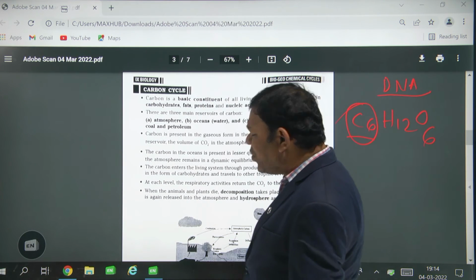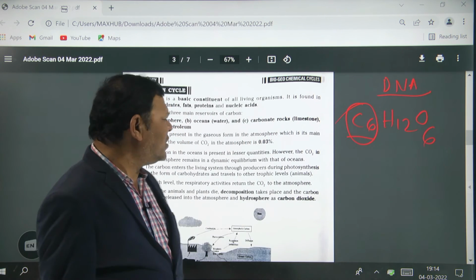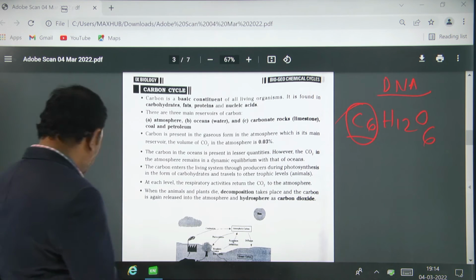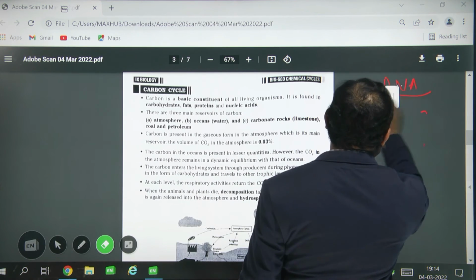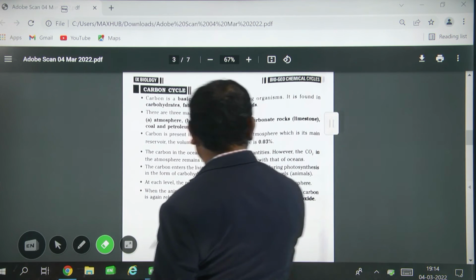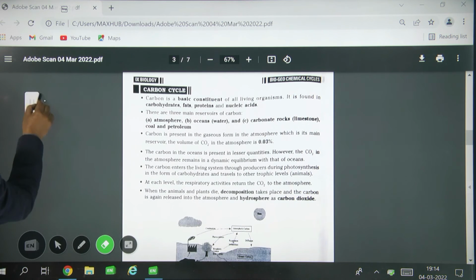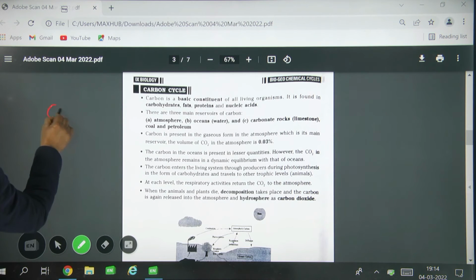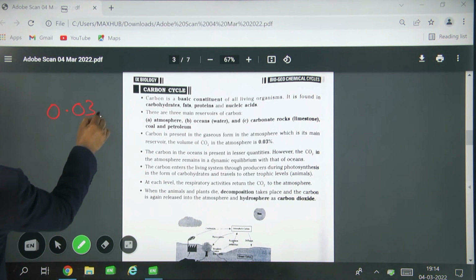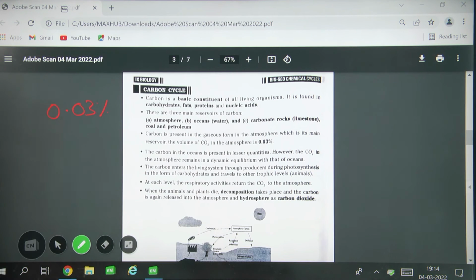Okay, so you know very well. Here in the atmosphere, how much percentage of carbon dioxide is present? 0.03 percent is present. Yes or no?